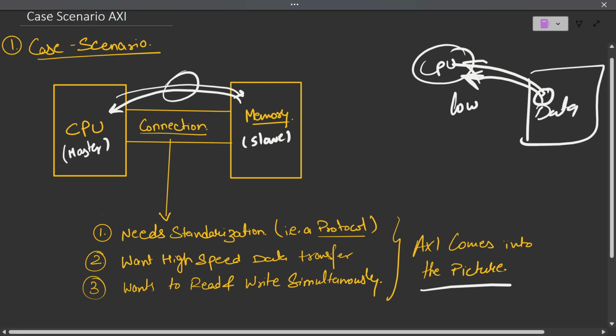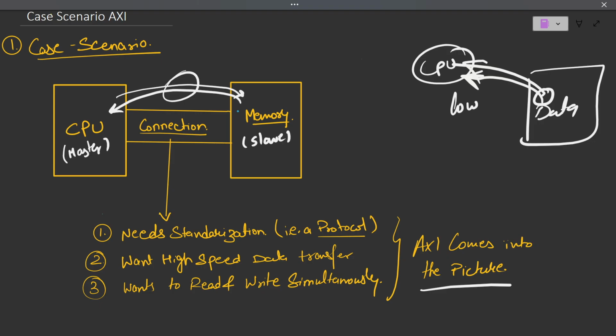Hello everyone, welcome back. So in the previous videos, what we have seen in the AXI starting introductory video is we have discussed the case scenario, why we needed AXI, what was the reason we required AXI. We have taken an example of CPU and memory, where CPU was acting as a master. It was demanding some data from memory or wanted to write to memory.